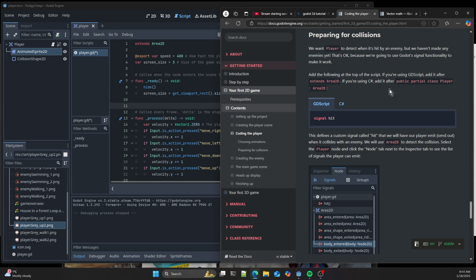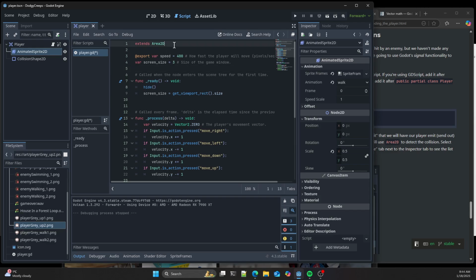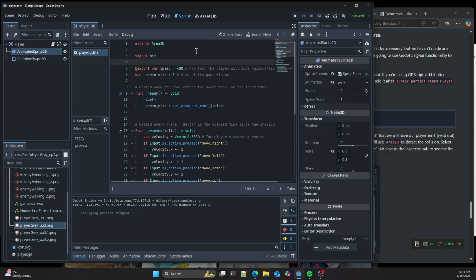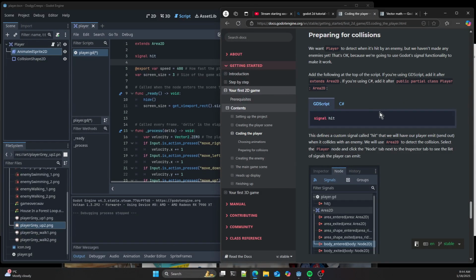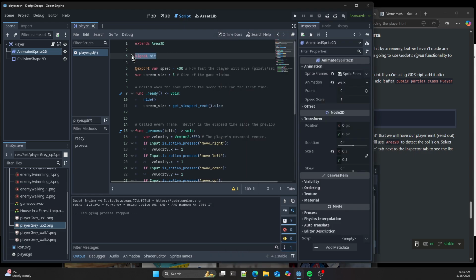After the top of the script, this defines a custom signal, hit, that will have our player emit, send out, when it collides with an enemy. So signals are effectively your way of declaring that something externally is going to happen.